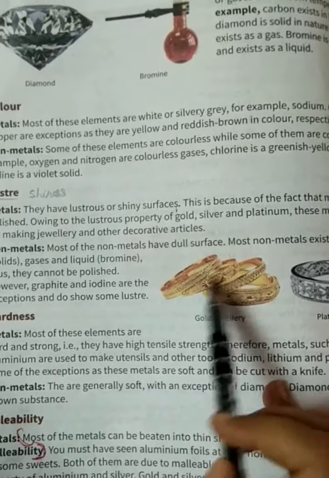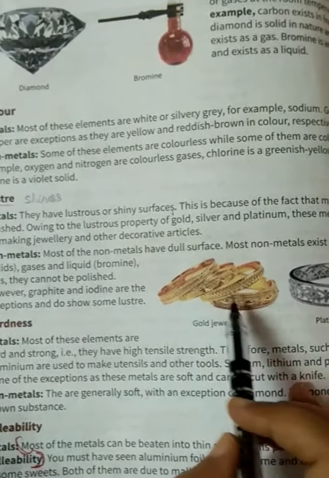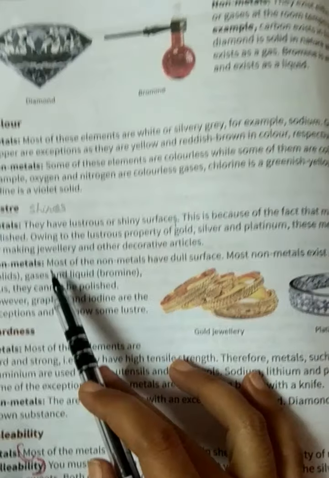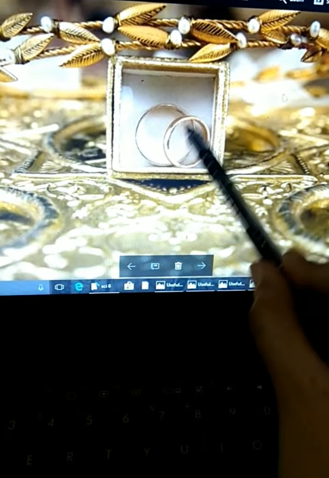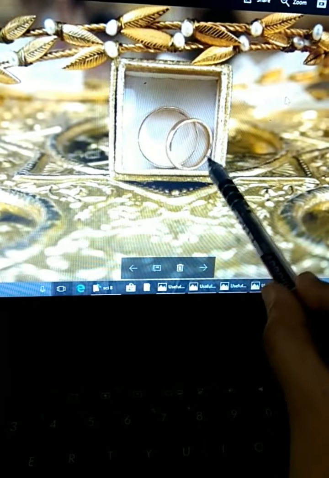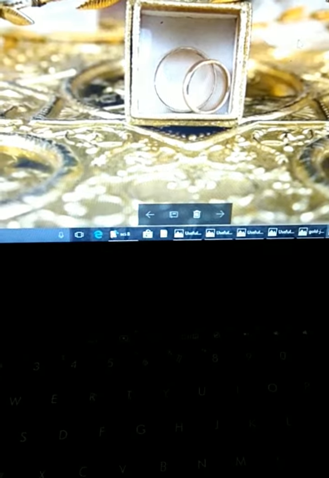Okay, so gold can be made into jewelries. See student, this is gold, how shiny it is. Okay, it can be made in the form of a ring and we can wear it in everyday lives. Okay, how lustrous this gold is.